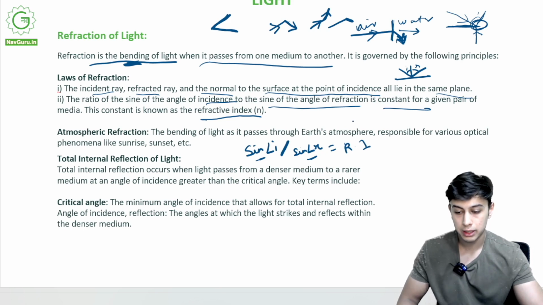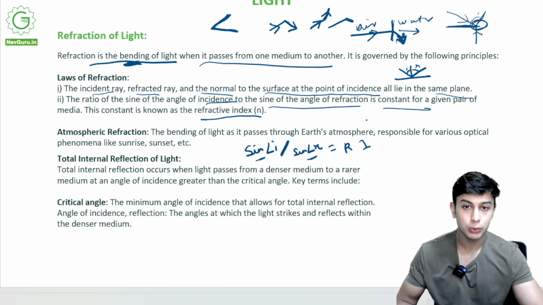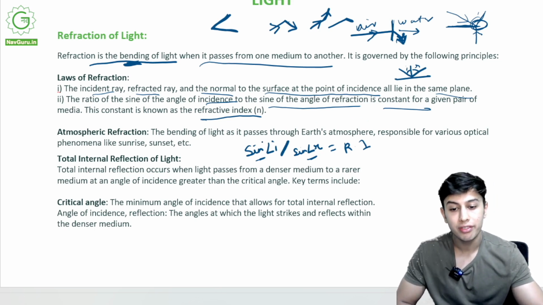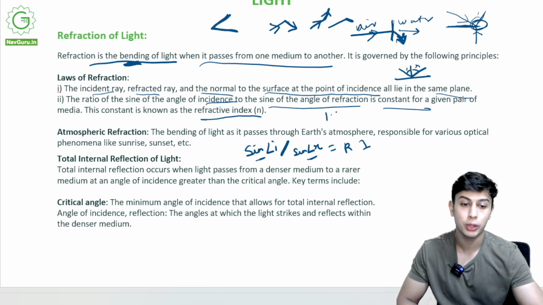Refractive index is something that helps us get an idea of how much will be the bending of light rays when entering that medium. If I say the refractive index of water is 1.33, it means the bending will be this much.